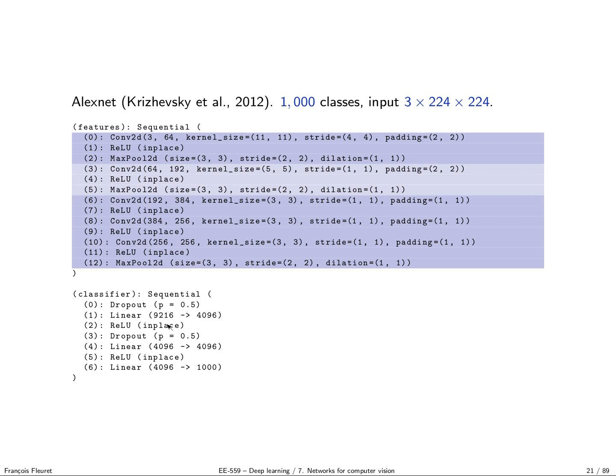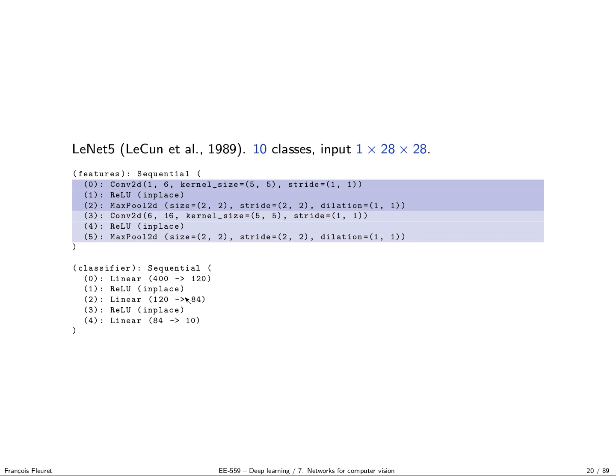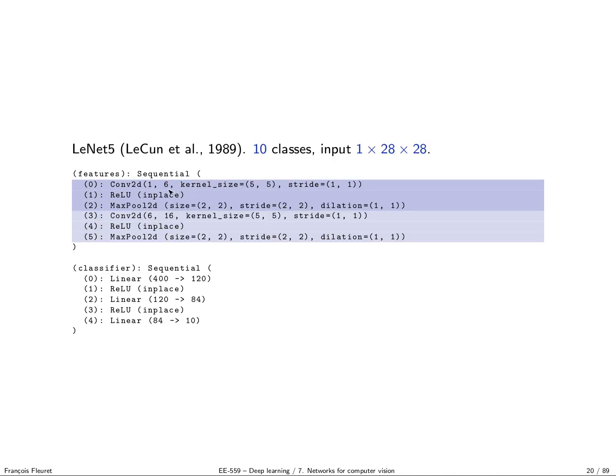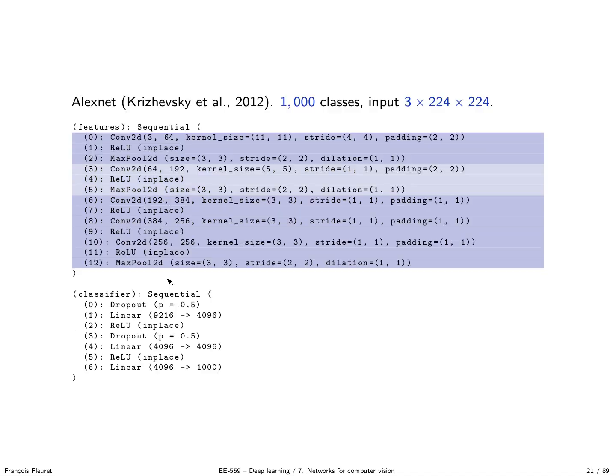So here you can see it illustrates well the difference between neural networks from the late 80s, early 90s, and neural networks from 2012, 2015. Just the size. Here we have 6 channels, 16 channels, 400 units when we enter the fully connected. Here we have 64, 192, 384, 256, 256.